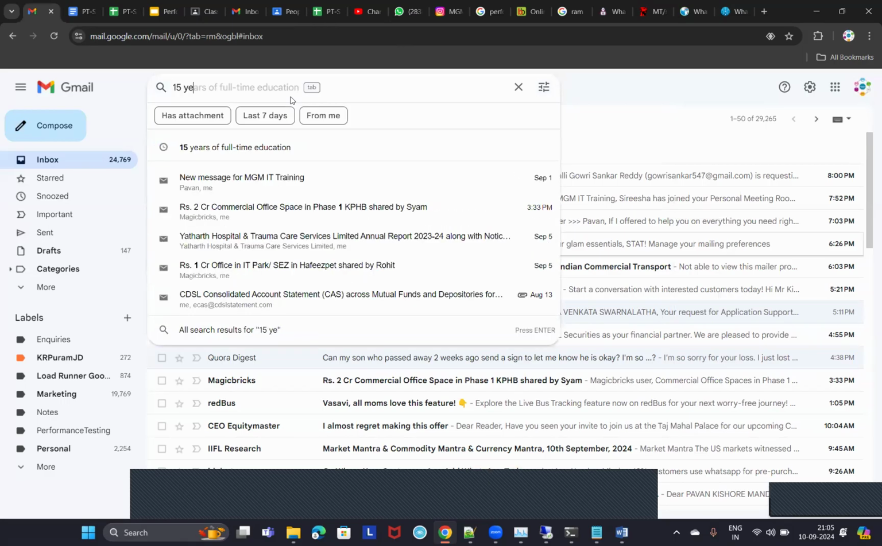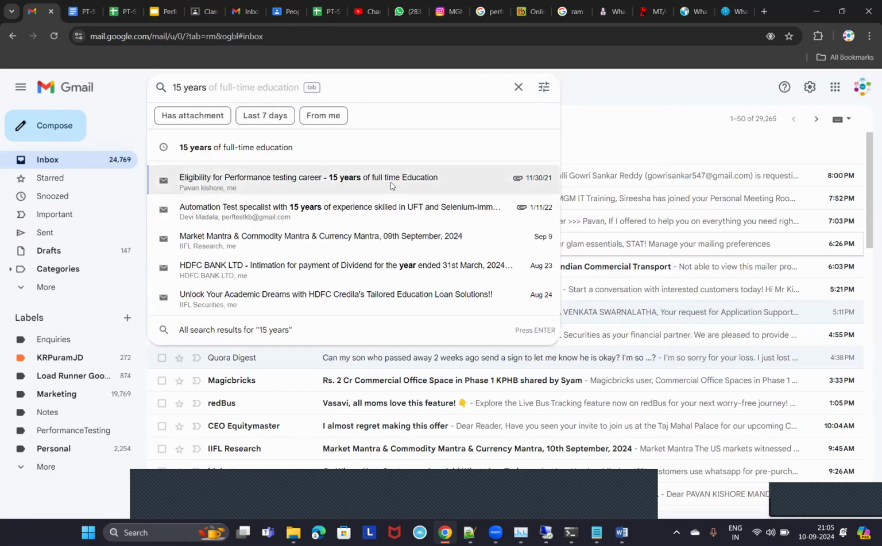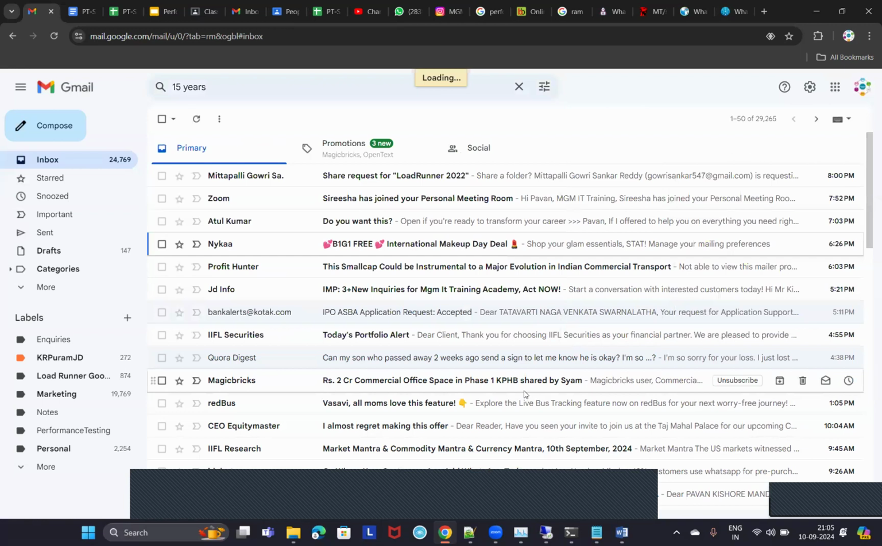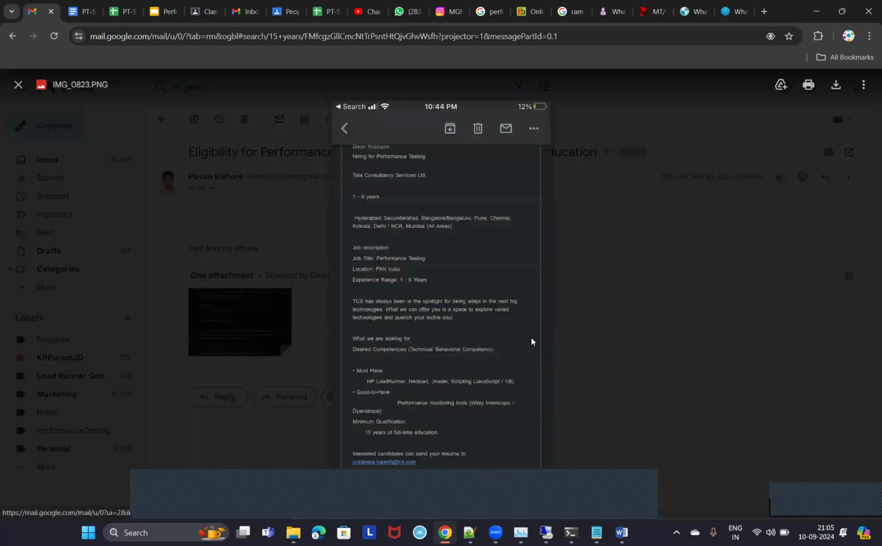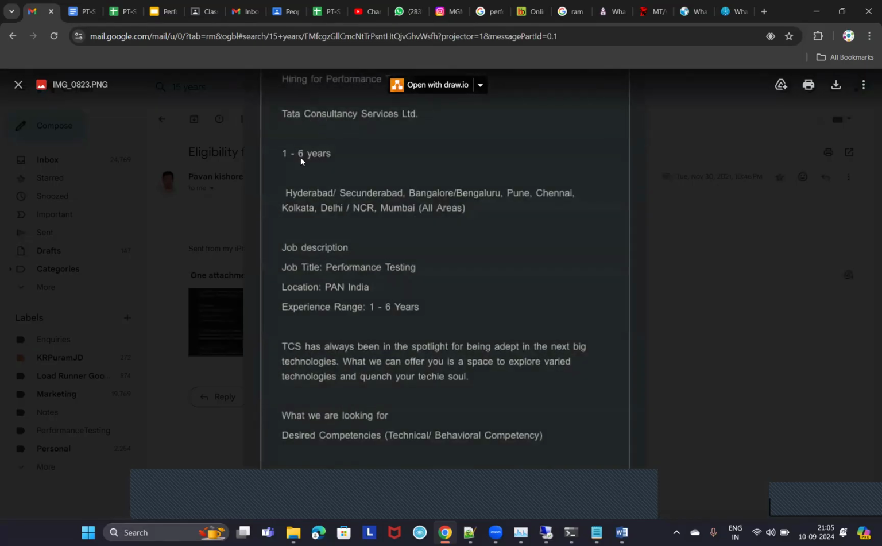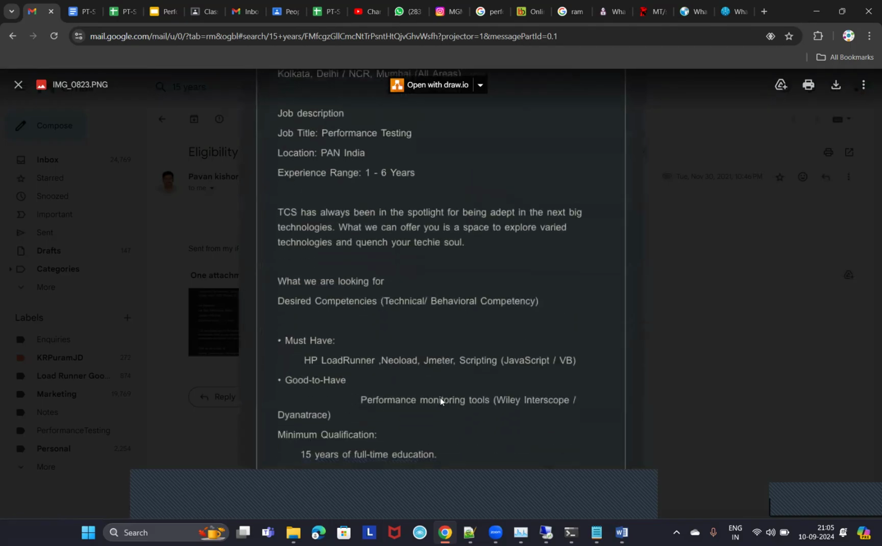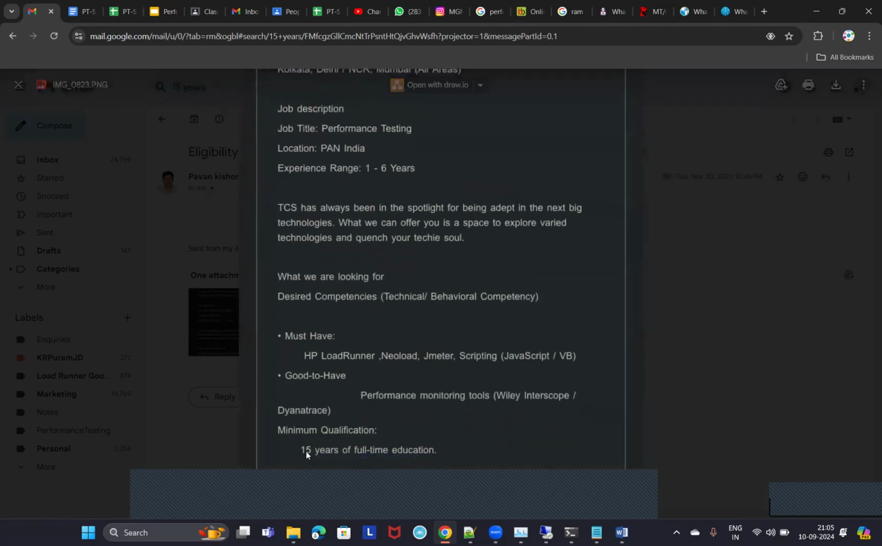Let me quickly show you what the minimum qualification is for a software testing career. The eligibility criteria is 15 years of full-time education. That's it. Let me show you one screenshot. This email is from TCS, as you can see here. Let me zoom in. They are looking for 1 to 6 years of experience, and in that mail they mentioned that the minimum qualification is 15 years of full-time education. So BTech and MCA are not mandatory. Any degree is fine for a software testing career.